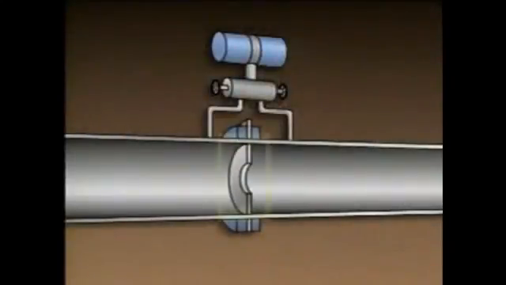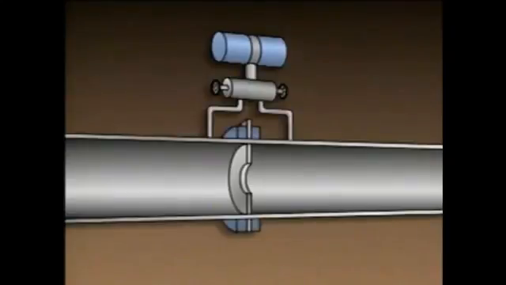While direct flow measurement devices measure the actual amount of fluid that flows through them, some indirect flow measurement devices rely on some type of energy conversion to indicate flow. One of the most common devices used for indirect flow measurement is an orifice plate. An orifice plate is basically a plate with a hole or orifice in it that's used to restrict the flow of fluid through a pipe.